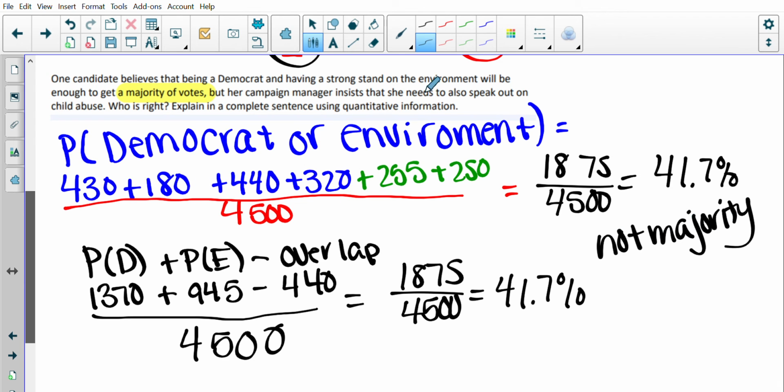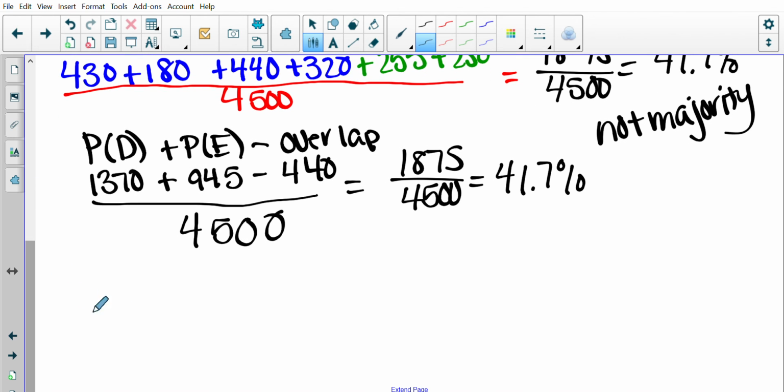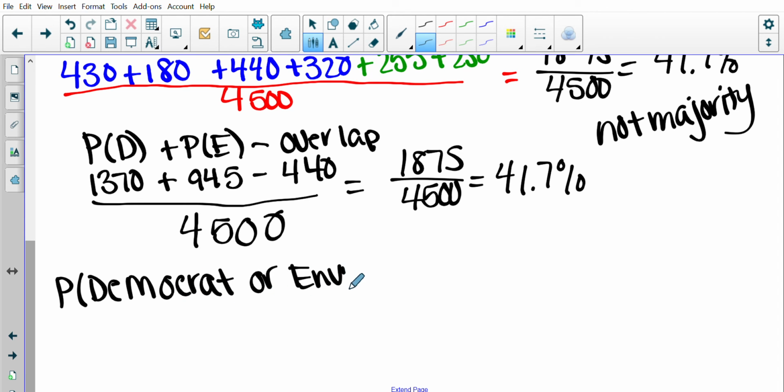So the second part says, but her campaign manager insists that she also needs to speak on child abuse. Okay, so that is the probability of being a Democrat or environment or child abuse.